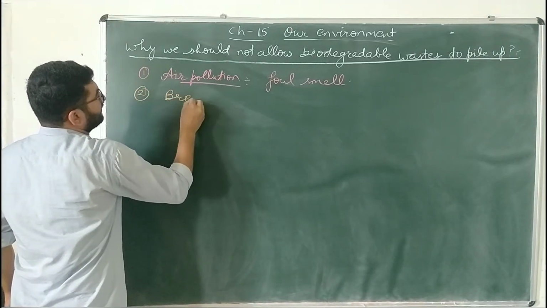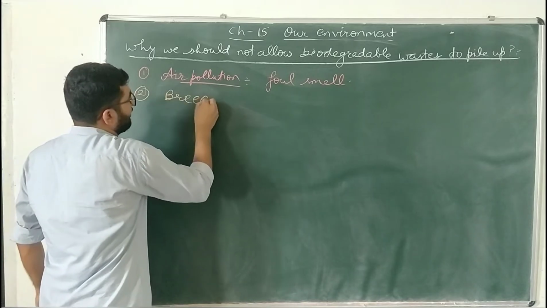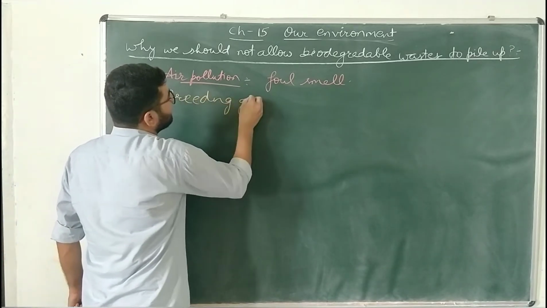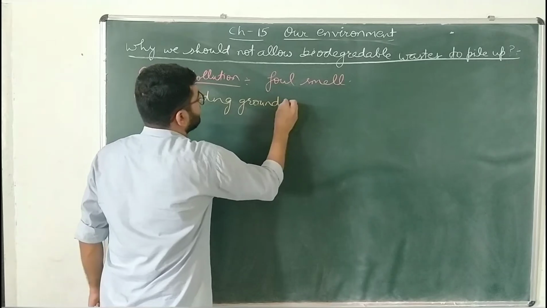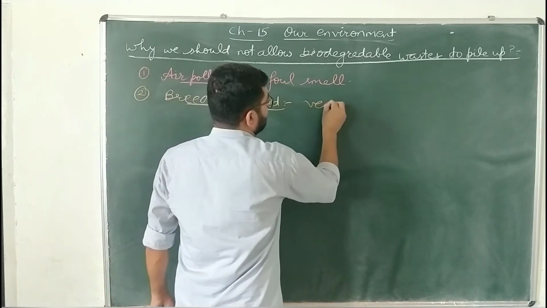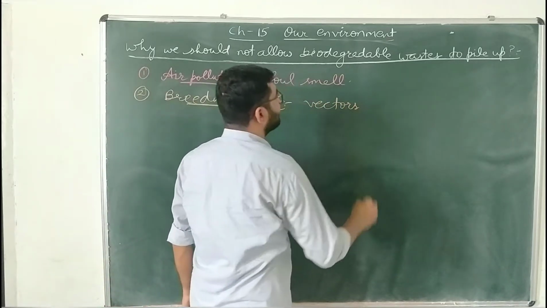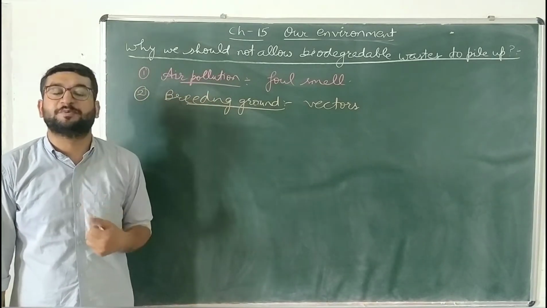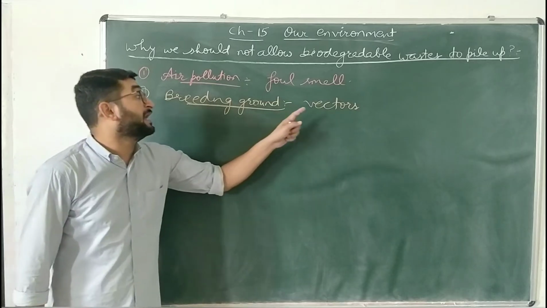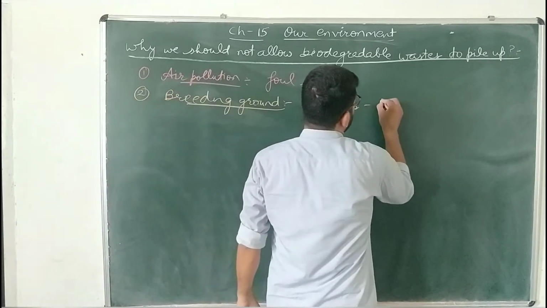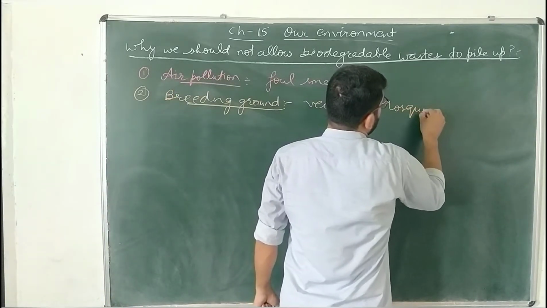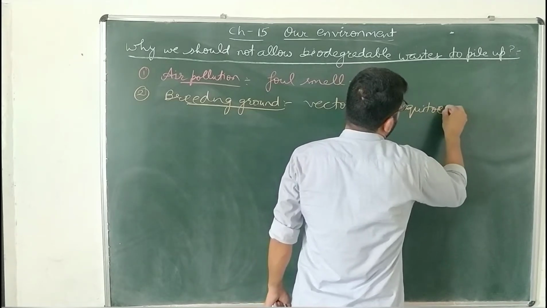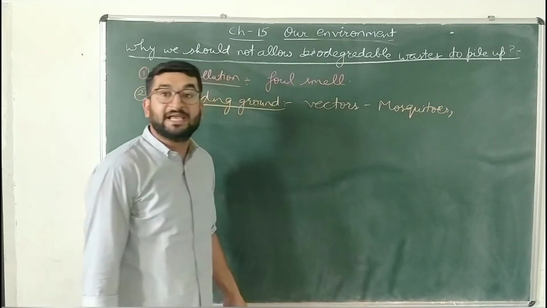those piled up biodegradable waste will act as a breeding ground for various vectors. Now the question is, what are vectors? The living organisms which spread a disease from an afflicted person to a healthy person are known as vectors. Like mosquitoes, they spread various harmful diseases like dengue, malaria.